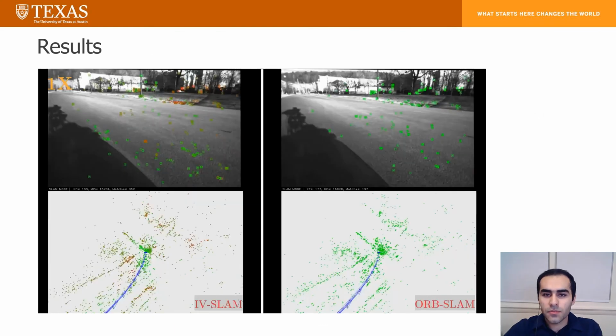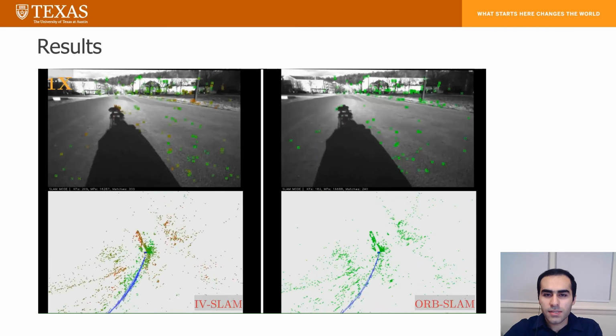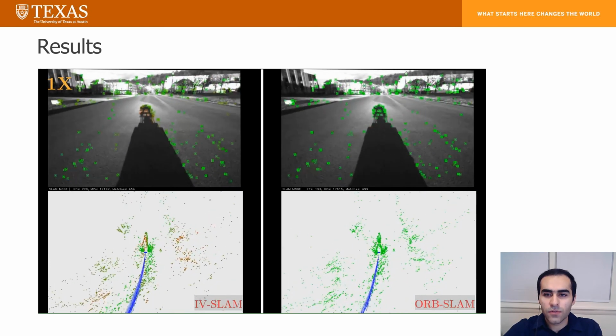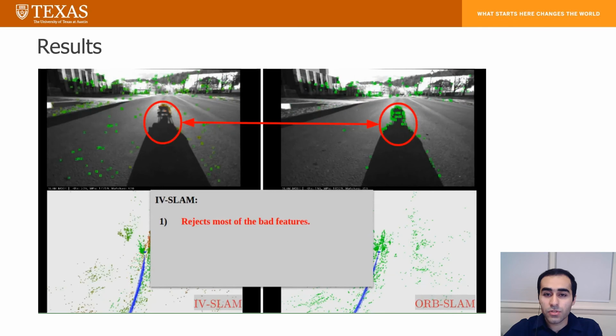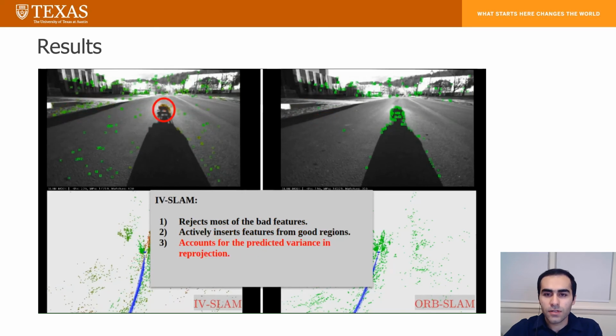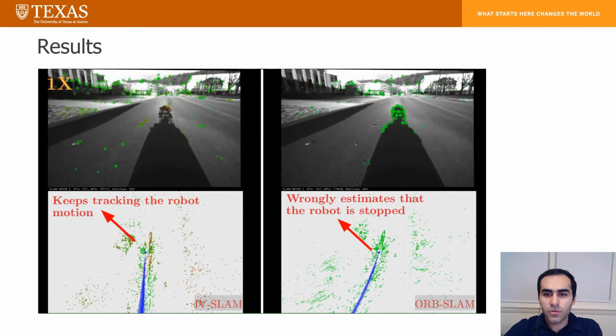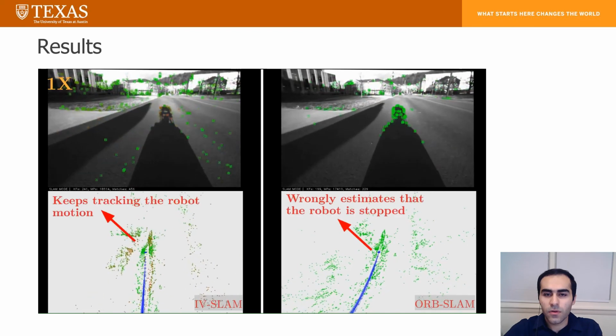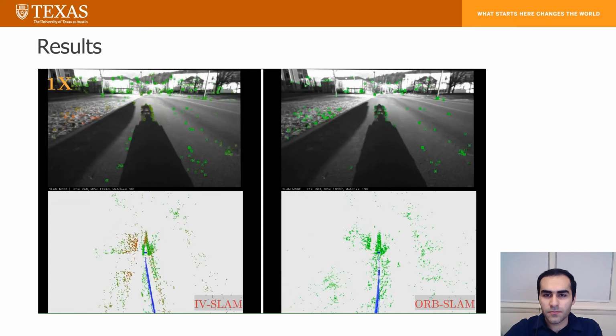Here you see an example deployment session with the IVSLAM output shown on the left and the baseline OrbSLAM on the right. Here the baseline VSLAM method picks up features on the shadow of the robot. However, IVSLAM rejects most of the bad features, actively inserts features from the good regions, and also accounts for predicted variance in the projection error of the remaining features. This leads to IVSLAM correctly tracking the motion of the robot while the baseline method wrongly estimates that the robot is stopped.